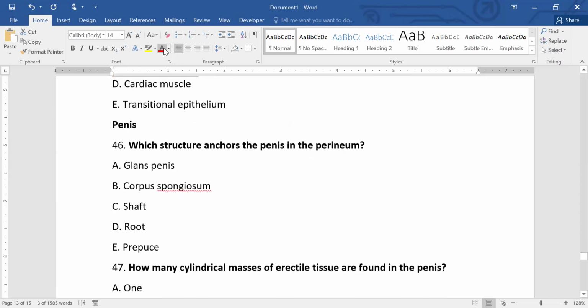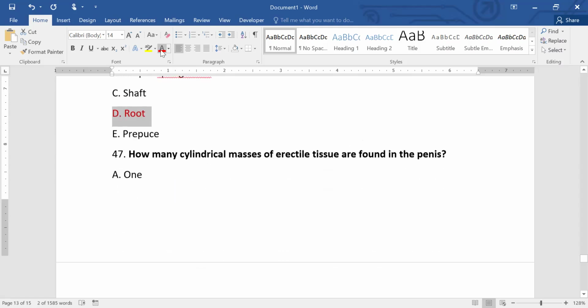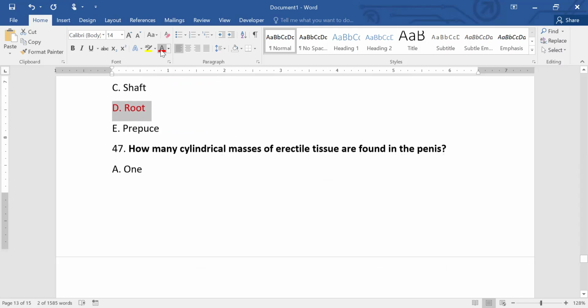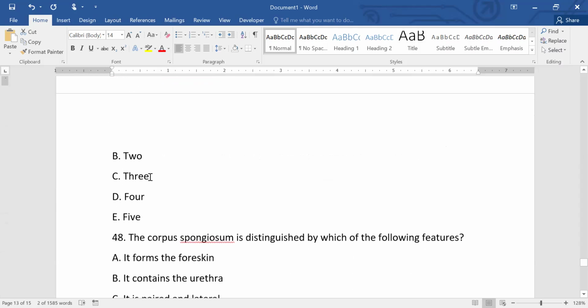Which structure anchors the penis in the perineum? Its root anchors the penis in the perineum. How many cylindrical masses of erectile tissue are found in the penis? It's 3: 2 corpora cavernosa and 1 corpus spongiosum.